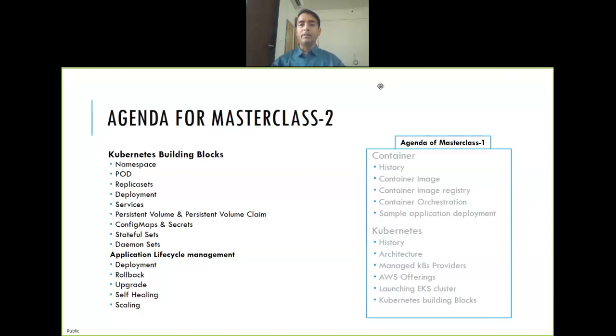Now, let's see. So what we did in the first masterclass, right? On the right side of this screen, you can see that we started with containers, right? So why containers are required, what is a container image, and how do we store those images? How do we orchestrate containers, right? And then we moved to Kubernetes, right? Why Kubernetes came into existence, what is the architecture of it, how various components work in Kubernetes, right?